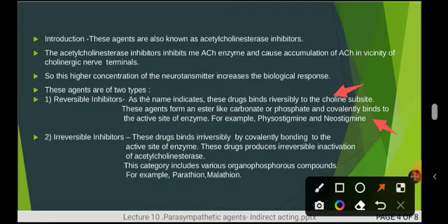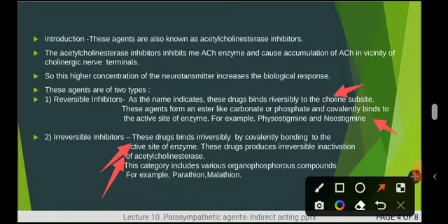Irreversible inhibitors: here the drugs bind irreversibly by covalent binding to the active site of the enzyme. These drugs produce irreversible inactivation of the cholinesterase, not reversible.